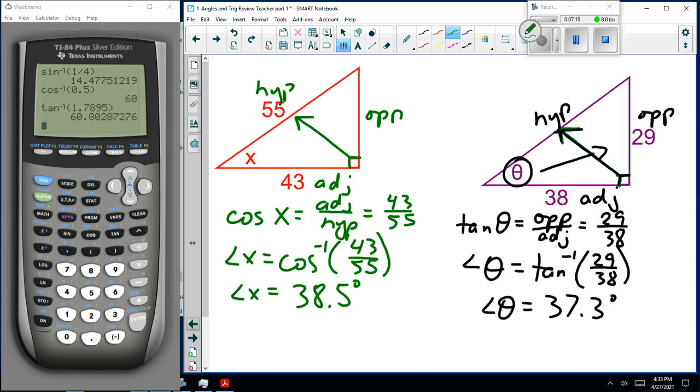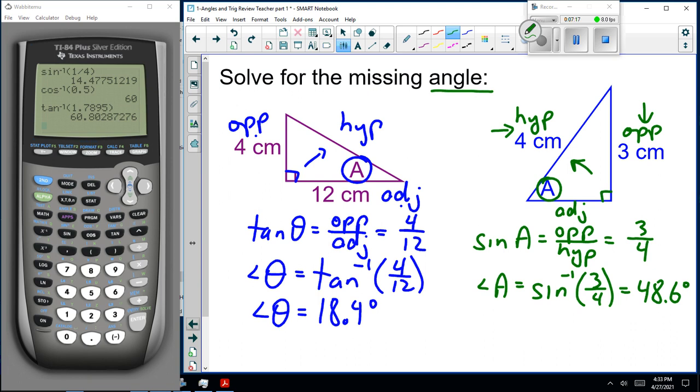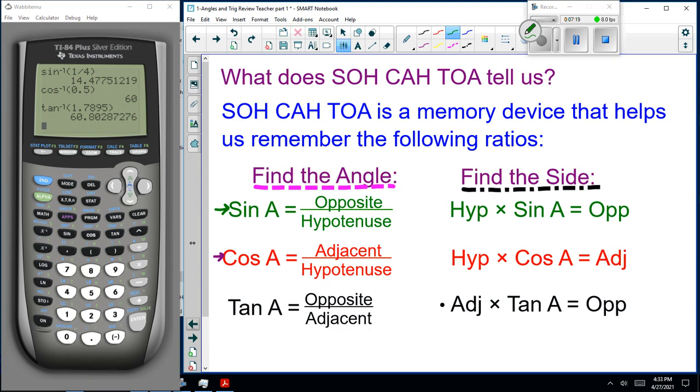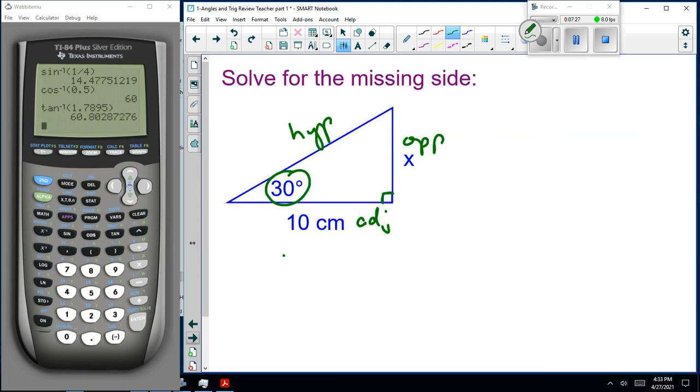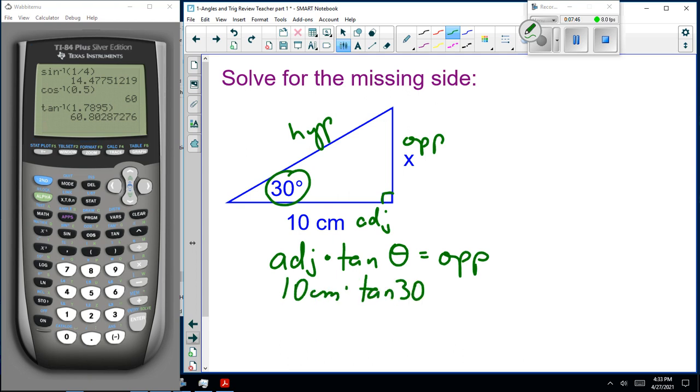Now I always screw this up, so I have to check the formula myself. Now, here we plug in the numbers and solve the equation. The adjacent is 10 centimeters times tan of 30 degrees equals my opposite, which is x.